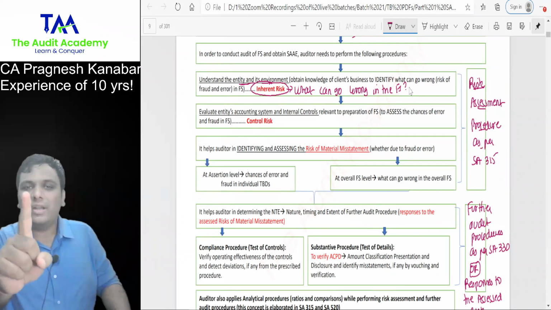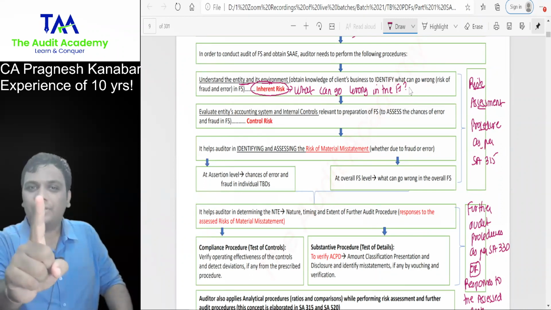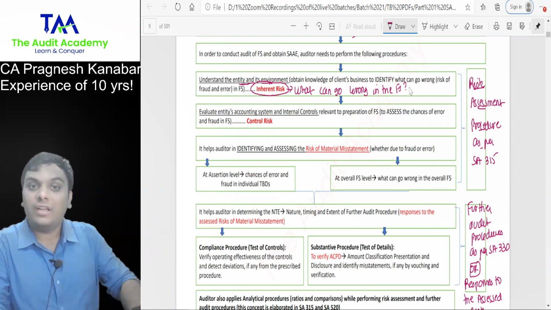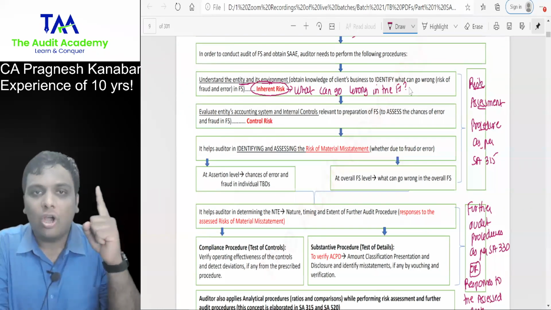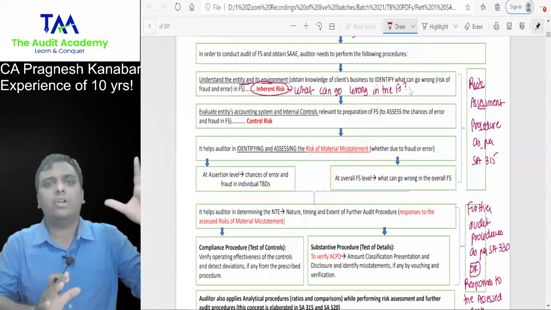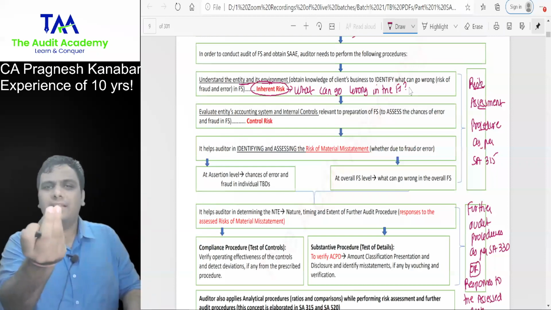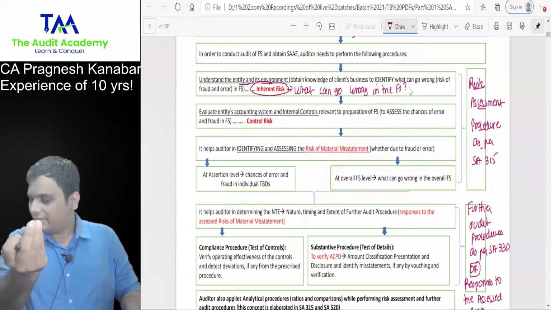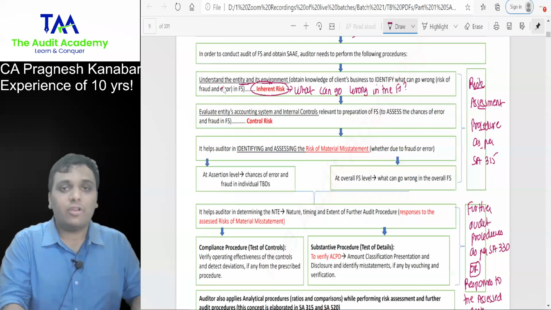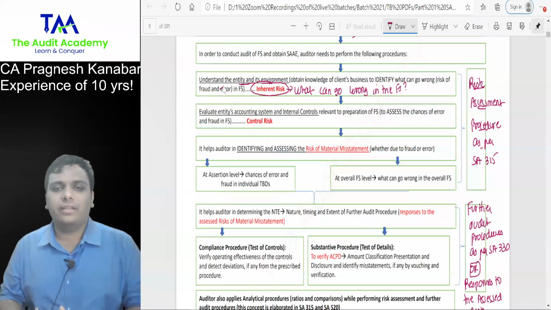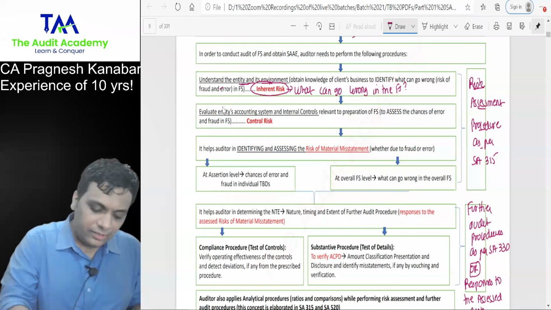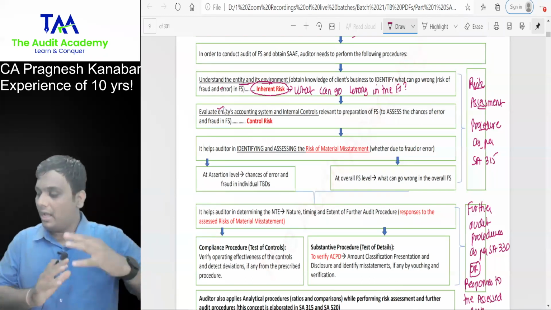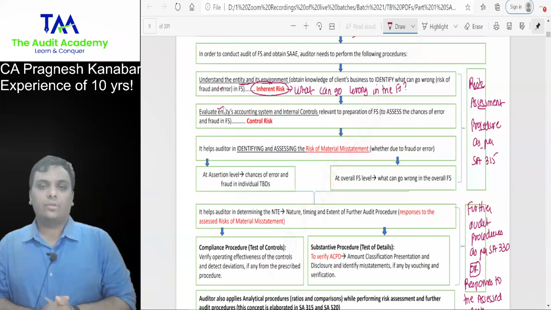Boss, you are discussing internal controls with me. I have not yet come to that point. When I say inherent risk, you don't talk about the systems and the controls. You just tell me, based upon their business, what can go wrong. It's a raw analysis. That is why the first step is always understanding the entity and its environment to find out what can go wrong. Then the second point is always evaluating their accounting system and internal controls.